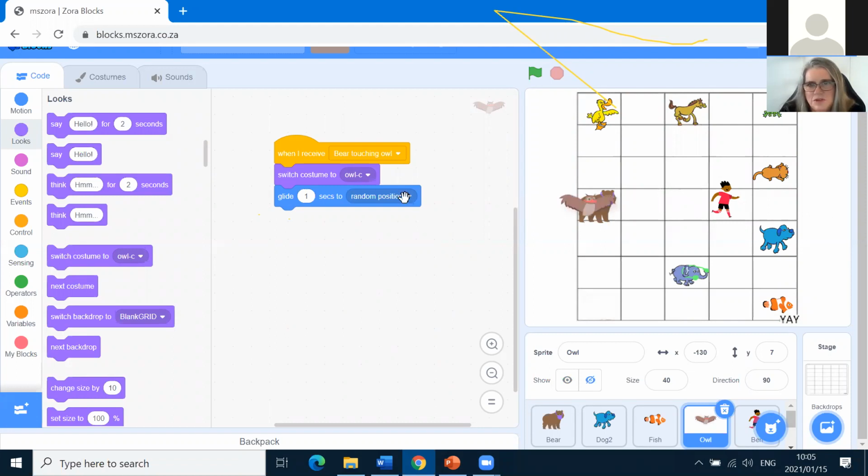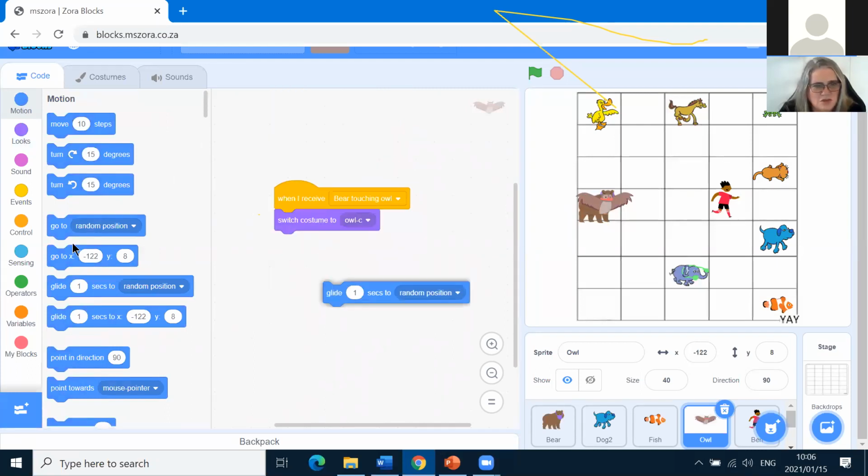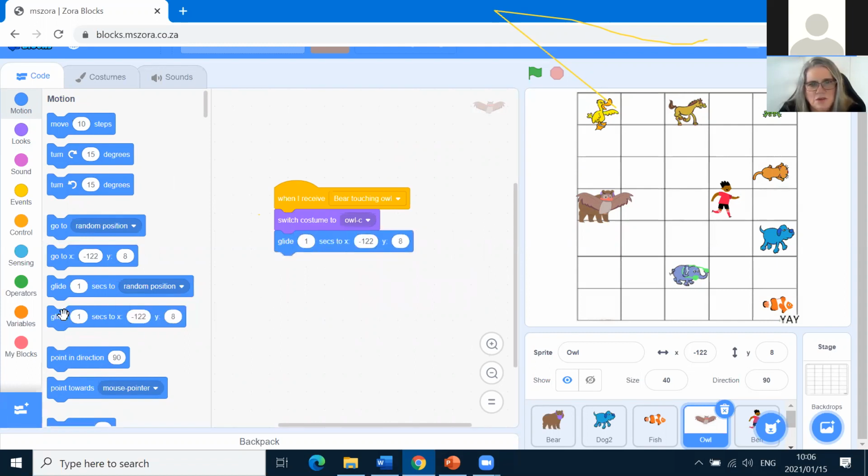It's not a random position. We don't want it to go to a random position. So this glide is actually not going to work for us, random position, no. If we go to motion, we've got this glide to random position. We actually don't want to go to a random place or any other place. We want her to go to an X and Y coordinate. So we're using the other glide block that says glide 1 second to X, Y. Now we're going to type in the numbers for X and Y there. So we're going to first see which block we'll use. So we'll use that one.